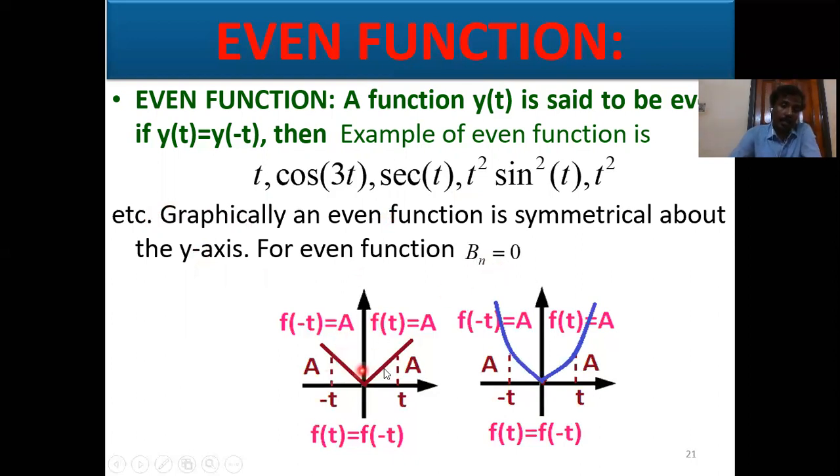So graphically it is symmetrical about the y-axis, and this is the ramp function. Suppose this is the point t. So f of t equals, what is the magnitude? The magnitude equals a. And on the left hand side, this is the point minus t. So f of minus t equals, again with positive magnitude, a. So f of t equals f of minus t. Both are a, magnitude a. Similarly, case number 2.